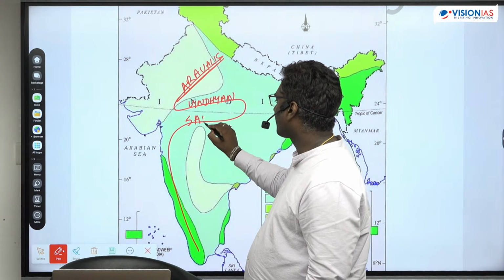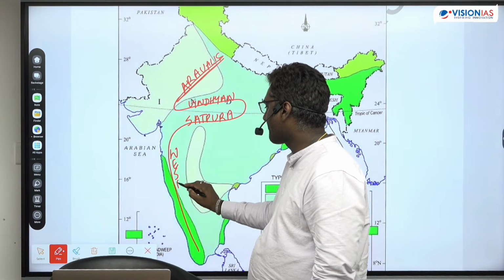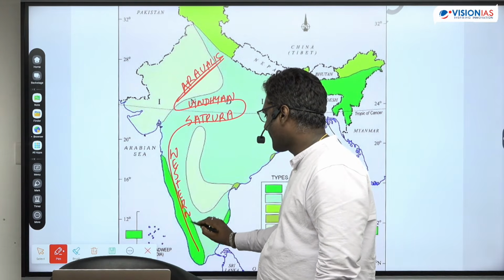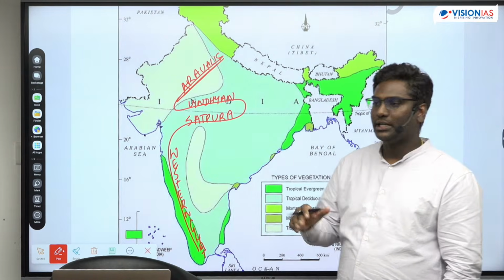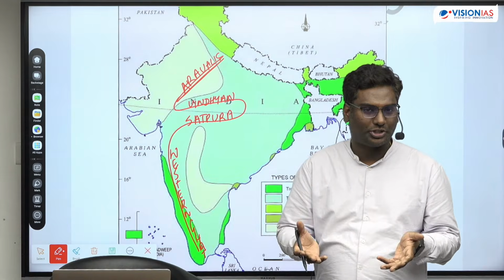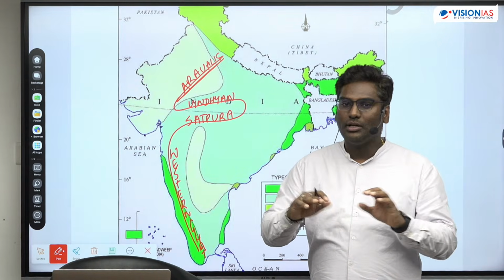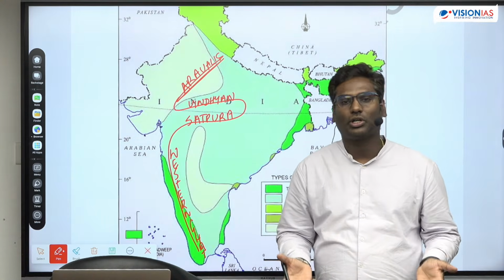Satpura and Western Ghat. Okay? So what happens is Great Indian Water Divide. Water divide means any elevated region like a ridge that divides the basins, the river basins. Is that clear? That's called a water divide generally.